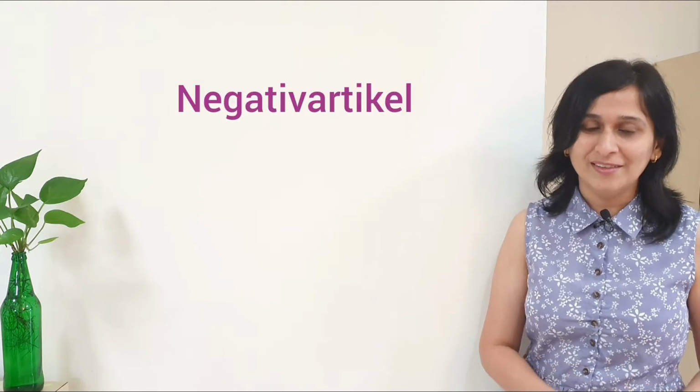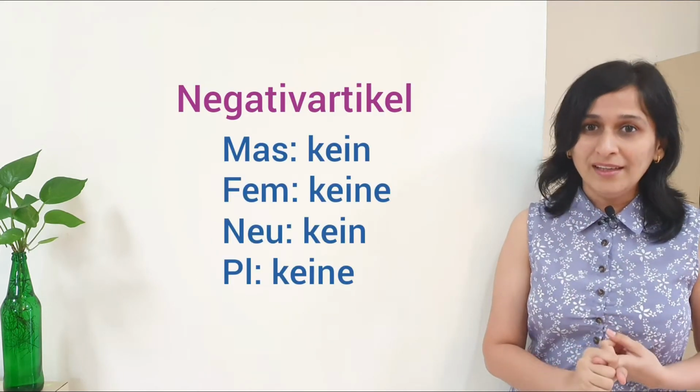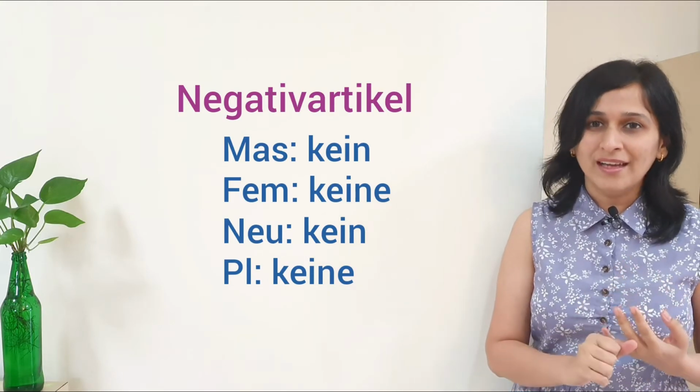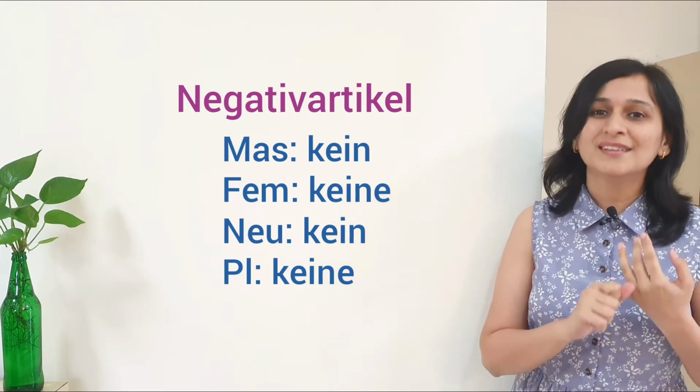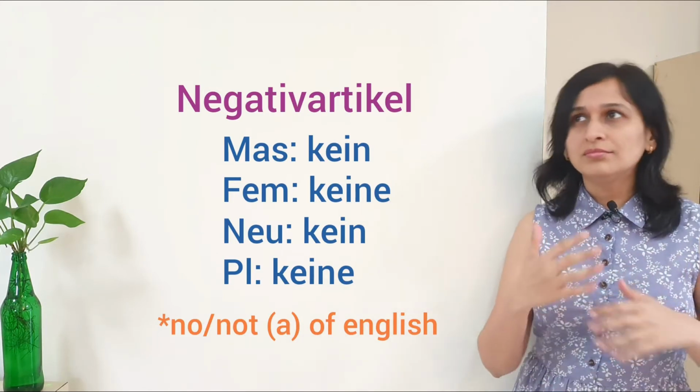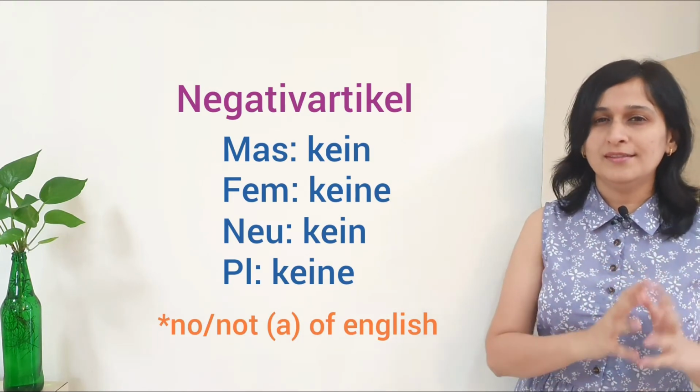Here is the classification of the negative article. Masculine ist kein, feminine ist keine, neutrum ist kein und plural ist keine. And all of them mean "no" or "not a" for your understanding.